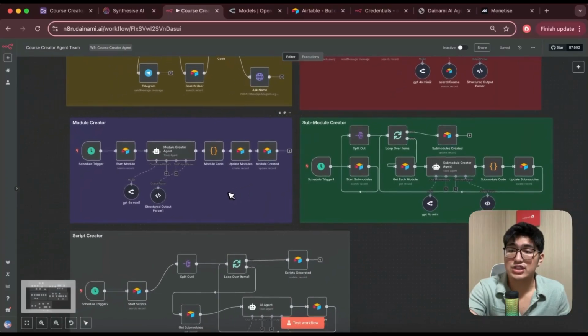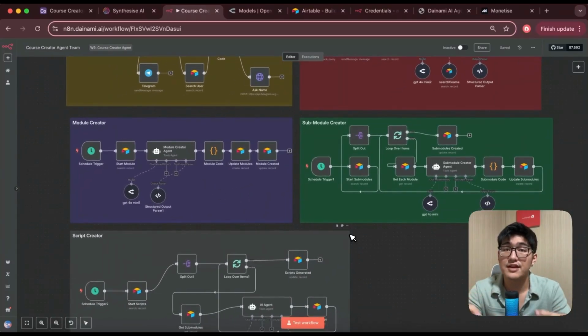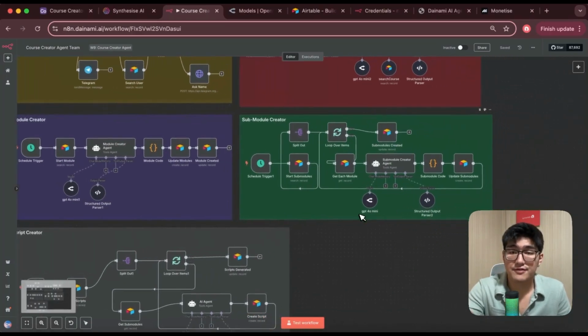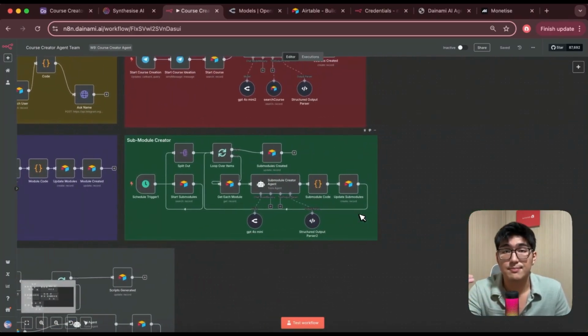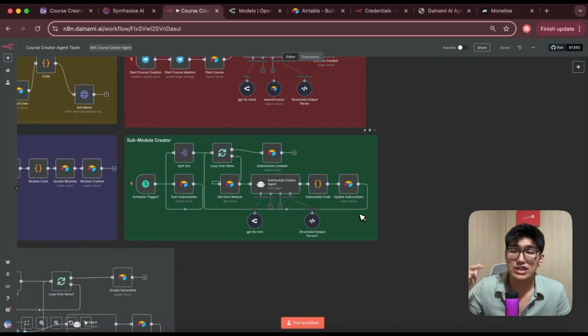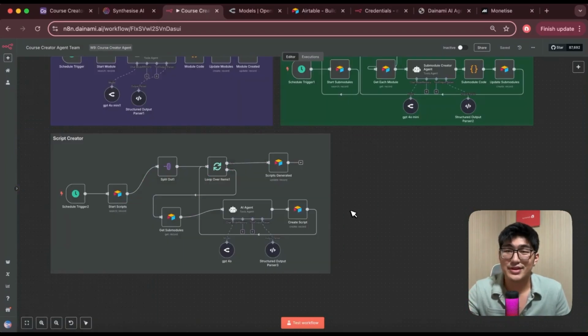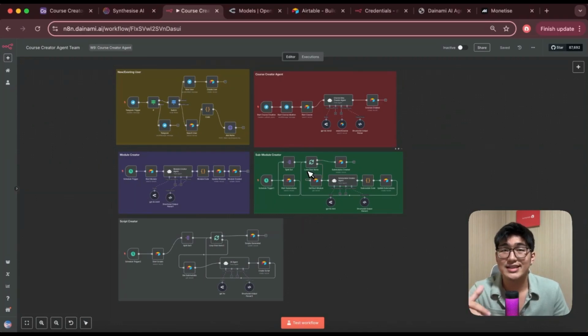From there, the next agent that I want to create is the module creator. After having the main course idea created, I want this module agent to be able to create all the different modules for me as well as the descriptions for it. And after creating the module agent, you want to also have the sub-module creator to create all the different sub-modules for each of these modules as well as the description within it. Lastly, one of the most important things is to create an outline script. And how cool would it be if the agent could actually create the full script for me as well from top to bottom for each of these sub-modules. And that by itself creates my full course creator agent team that helps me generate new innovative course ideas from top to the end just like that.